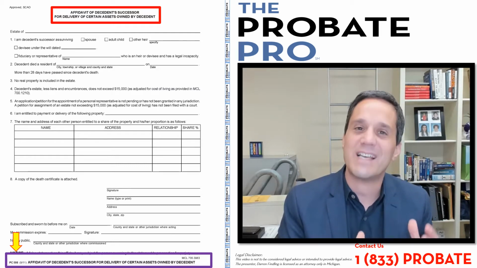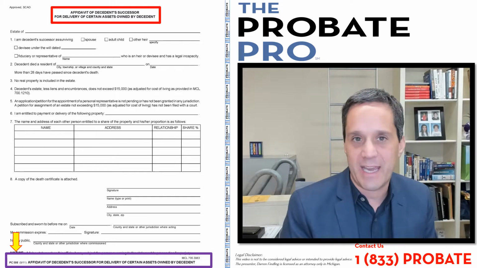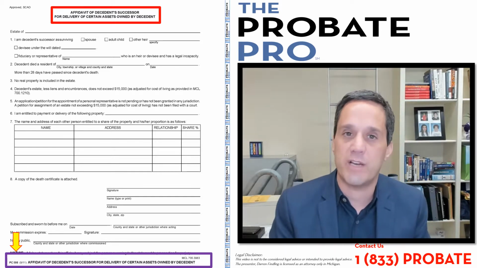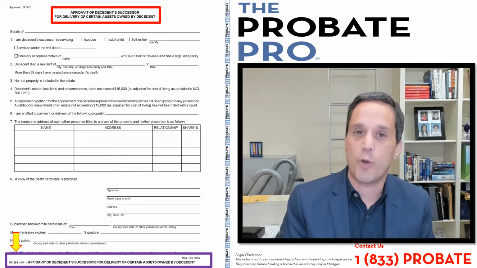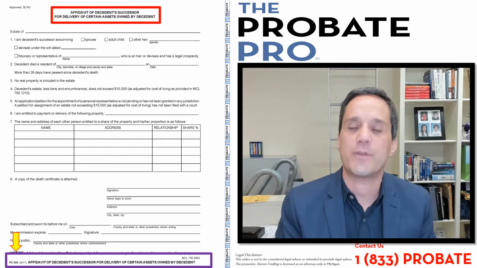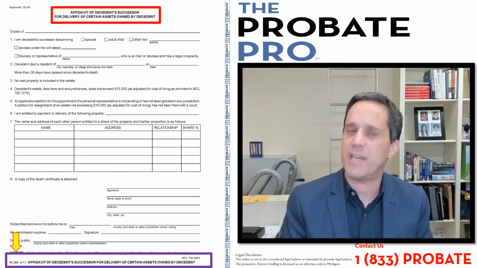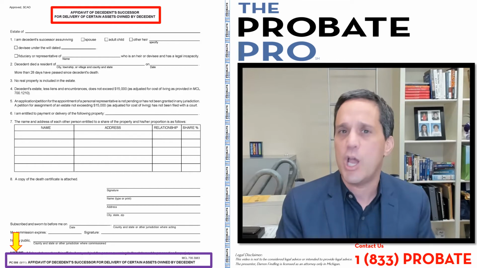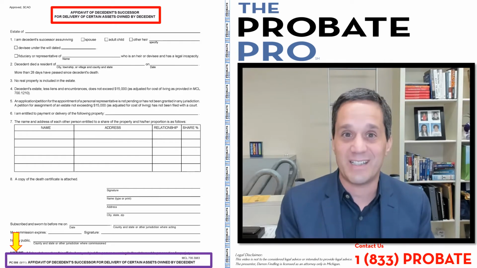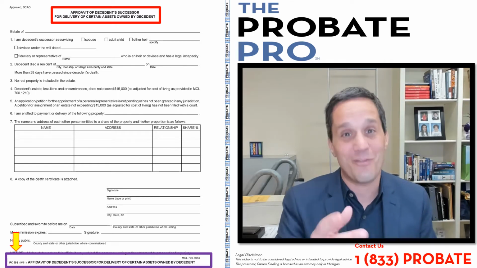The form is SCAO Form PC 598. SCAO stands for State Court Administrative Order, PC for Probate Court. And the form, as you can see from the red rectangle, is called an Affidavit of Decedent Successor for Delivery of Certain Assets Owned by Decedent. I call it the affidavit to avoid probate.